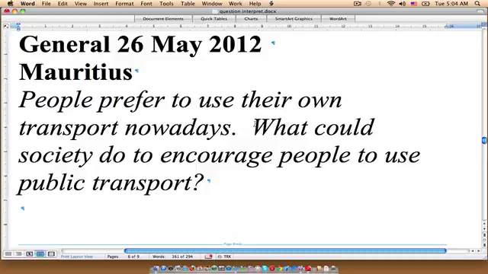So for example, the thesis for this essay could read, it is argued that people could, point A, and point B, to encourage the public to use public transportation. That could be our thesis. So it is argued that people could do this and this to encourage the public to use citywide transportation or public transportation.